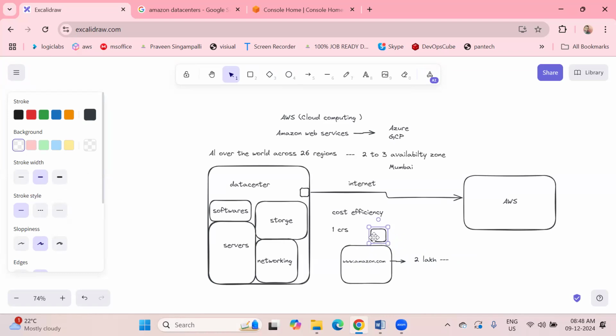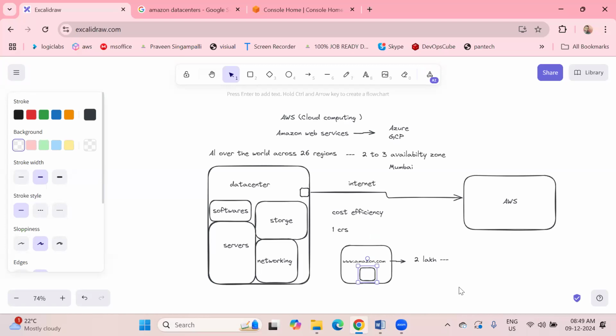Now what happened? I want to keep an offer called Big Billion Sale. Usually 2 lakhs people come, but if I keep a Big Billion Day, will the count increase or decrease, guys? The traffic to this website will definitely increase if we keep offers, right?